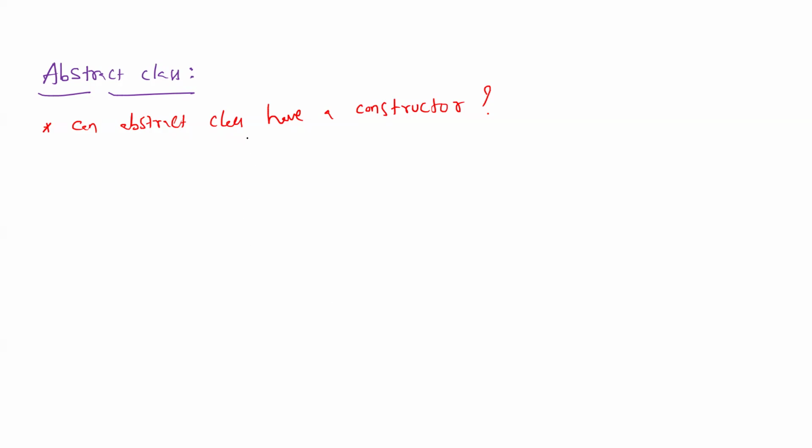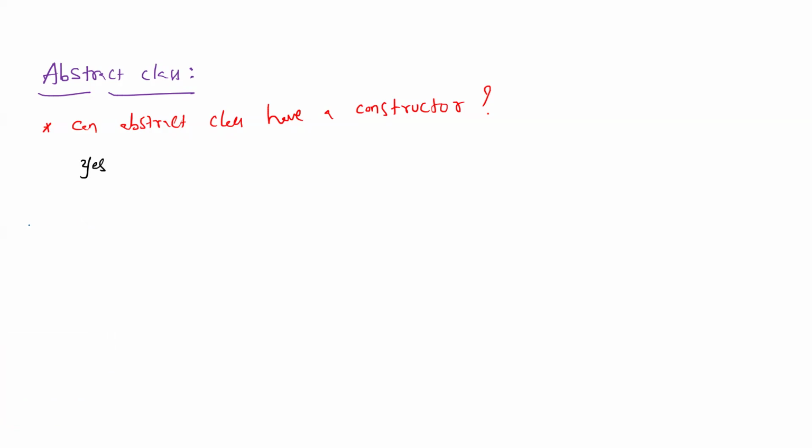Every class will have a constructor. Even an abstract class will have a constructor. The answer is yes. But if it has one, then how do we initialize it? That's the question. If a class is an abstract class and a constructor is there, then how do you initialize that?